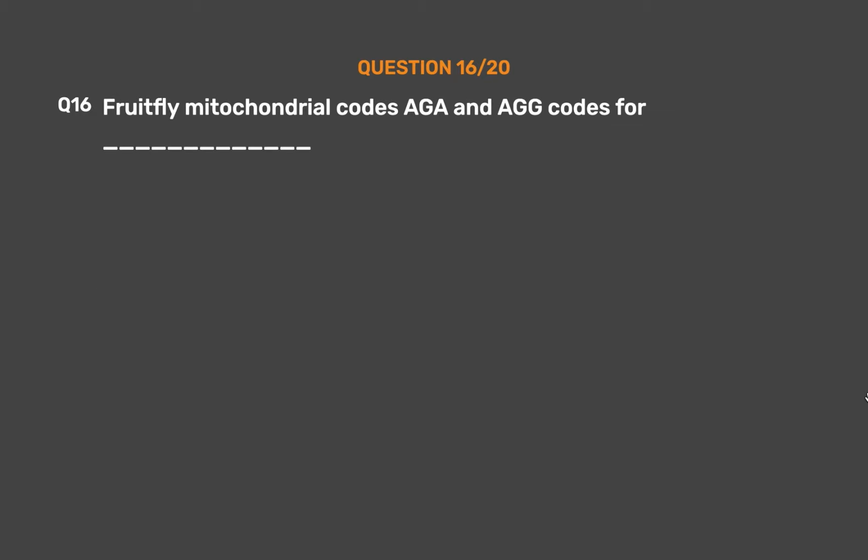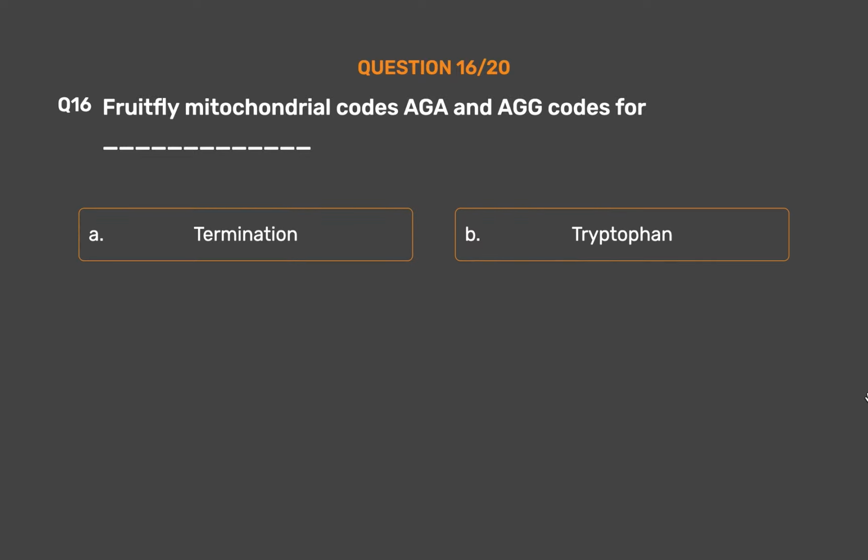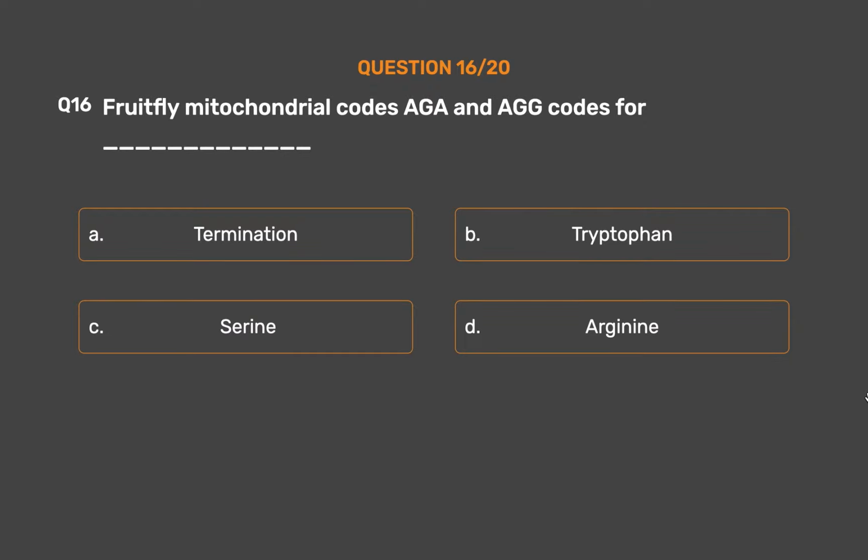Question number 16. Fruitfly mitochondrial codes AGA and AGG code for _. Option A. Termination. Option B. Tryptophan. Option C. Serine. Option D. Arginine.